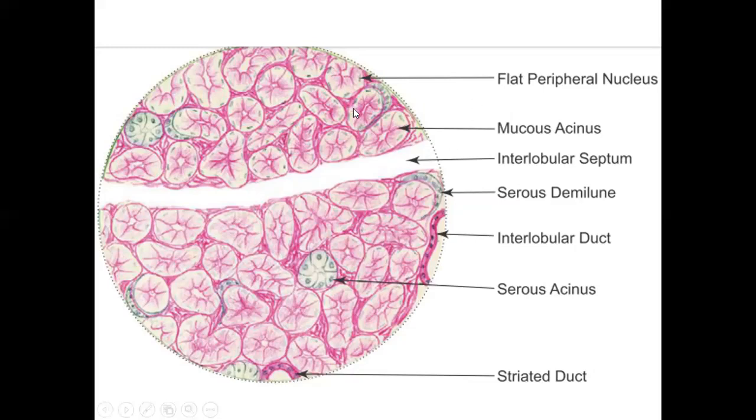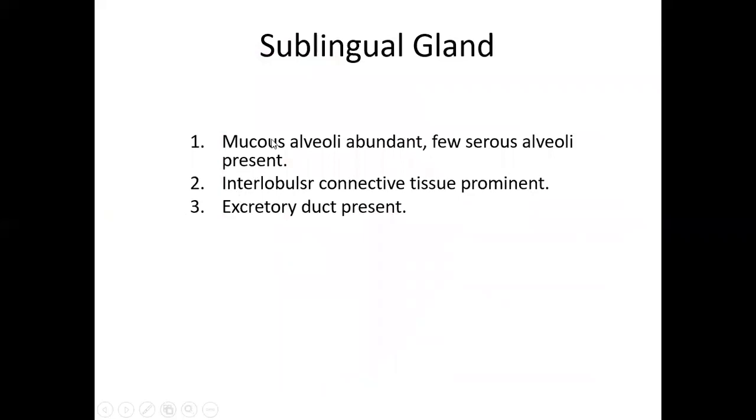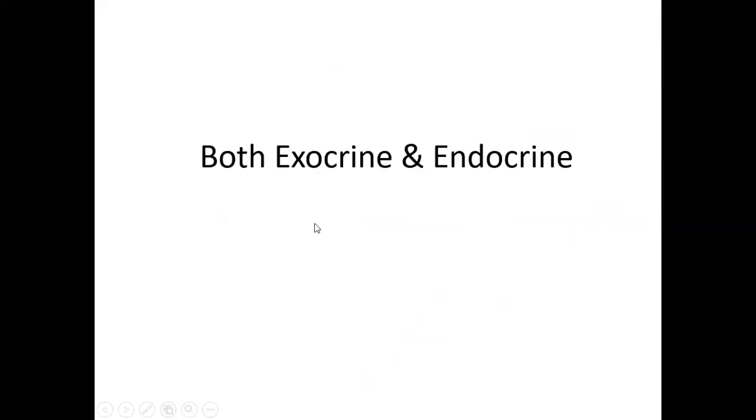This slide is showing the figure. This is the flat peripheral nucleus. We know in mucous acini the nucleus is flat, peripherally placed and lightly stained. Serous demilunes may be present, and an interlobular duct. These are the lobules, serous acini, but more mucous acini are present. So it is the sublingual salivary gland. Mucous alveoli abundant, few serous alveoli present. Interlobular connective tissue prominent. Excretory duct present.